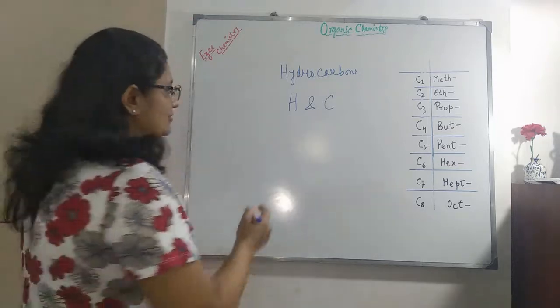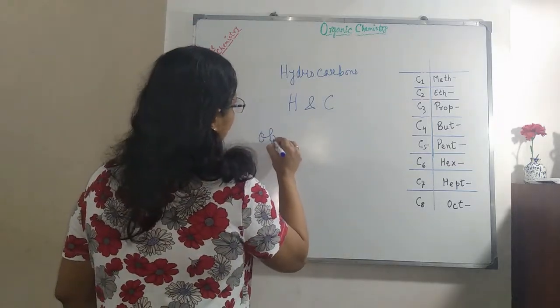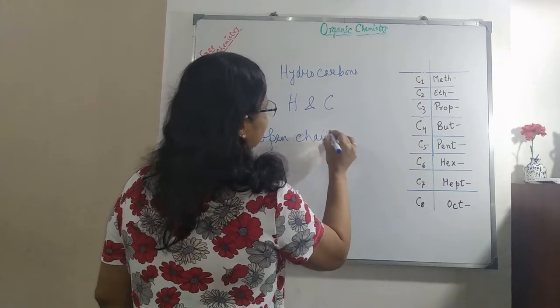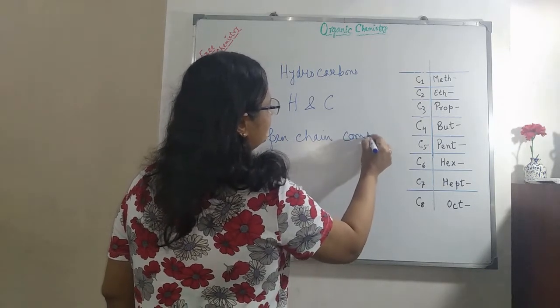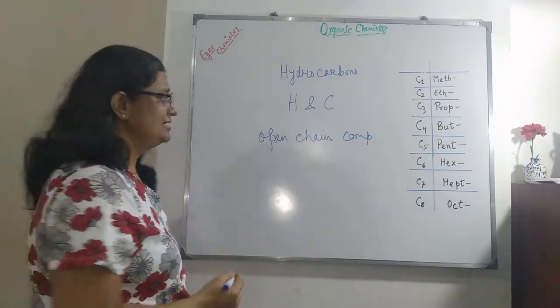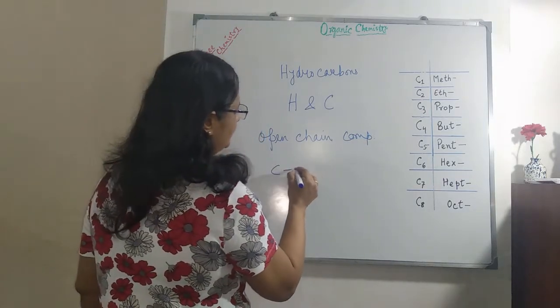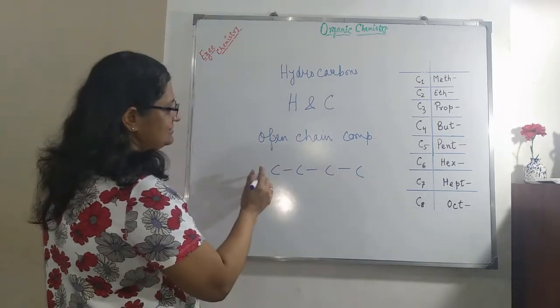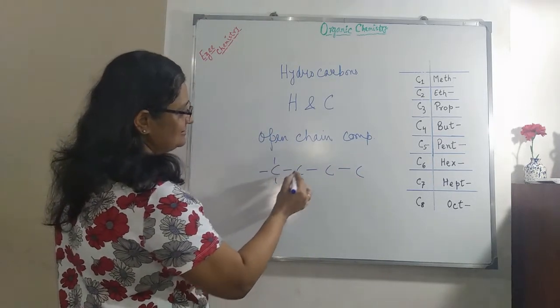Here we are talking about open chain compounds. What does open chain compound mean? It means the carbon compounds that have both the ends open.